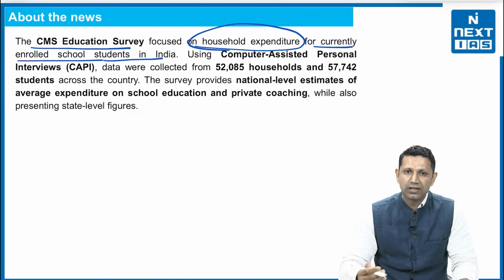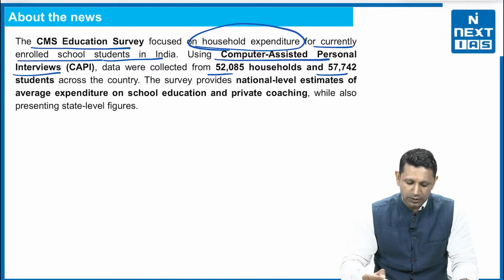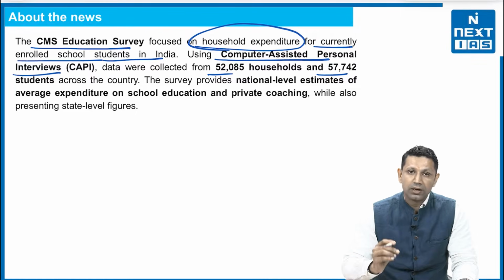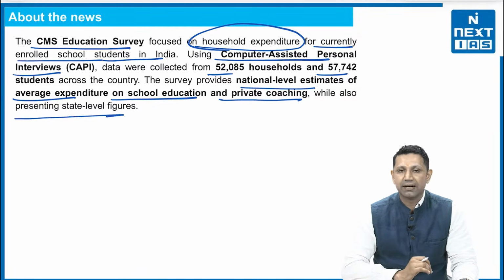Now other things which are related to this news are that the computer assisted personal interviews data will be collected from 52,085 households and 57,742 students across the country. The survey provides a national level estimate of the average expenditure on school education and private coaching while also presenting state level figures.